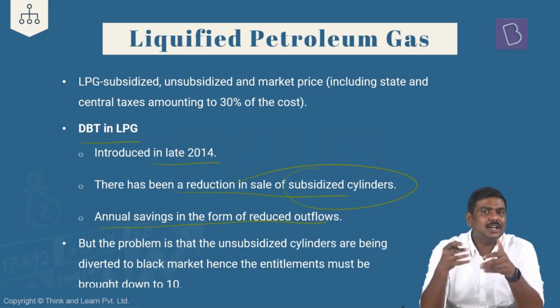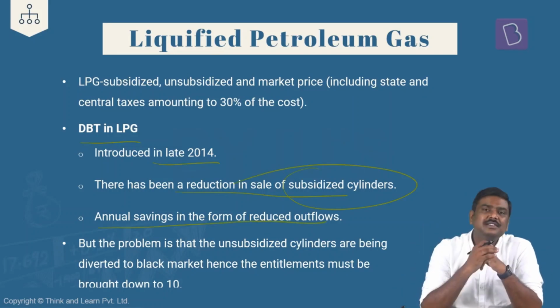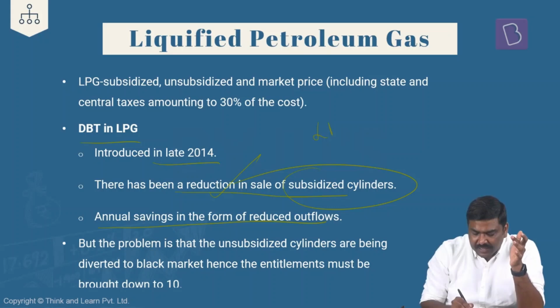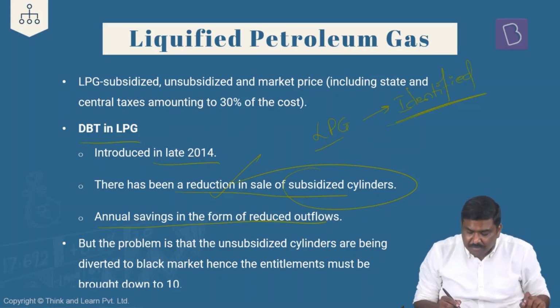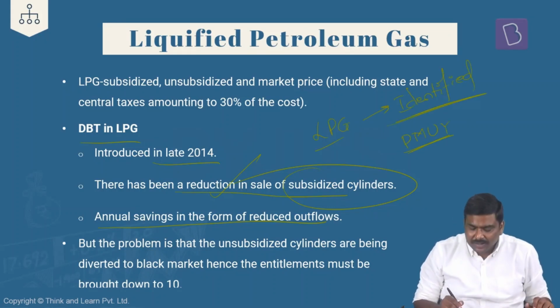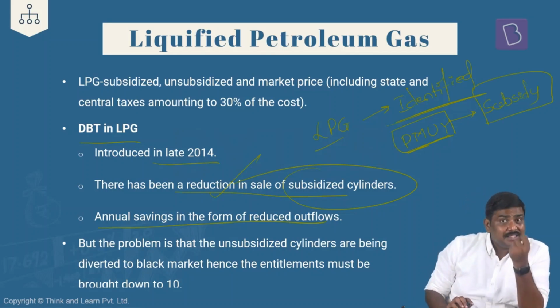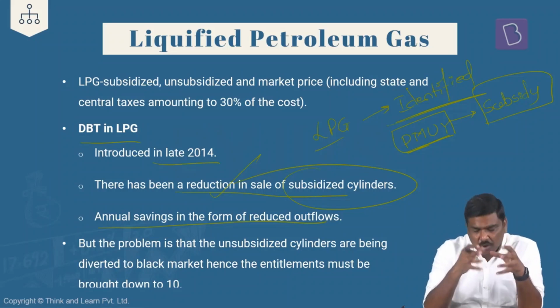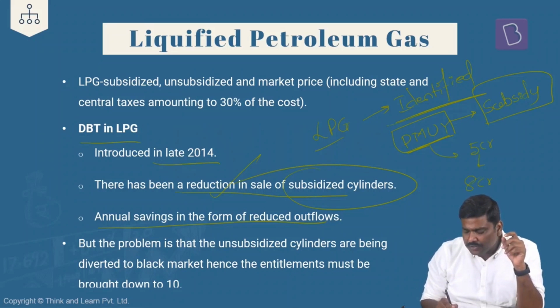And as a result of the DBT in LPG, the Government of India has been able to save a huge amount of subsidies. And the Government of India says that whatever subsidies we are going to save under this, we will use it to provide LPG connections to identified beneficiaries, that is, the poor households. There is a scheme by the name Pradhan Mantri Ujjwala Yojana, which has been launched by the government many years ago now. Under the PMUY, the Government of India says that we will be providing subsidy for LPG connections to these particular households. Right, earlier it was launched with the target of 5 crore households. Later it has been increased to 8 crore households, and again further it has been increased now.